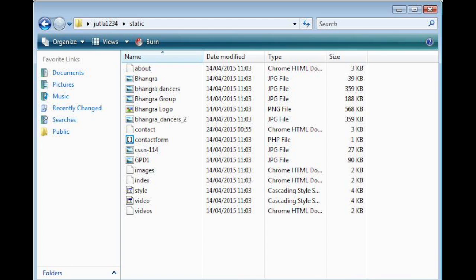Here you can see all the files for my website: the HTML files, the image files, the CSS files, and the PHP files used for the contact form. These files will be used with the Google App Engine, and it will allow me to edit the website and deploy it using the Google App Engine.